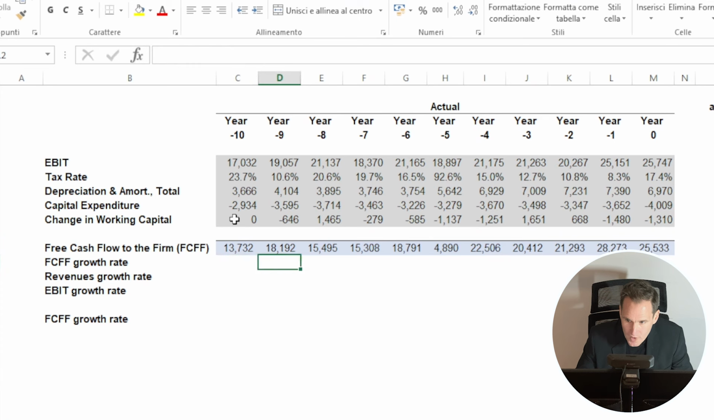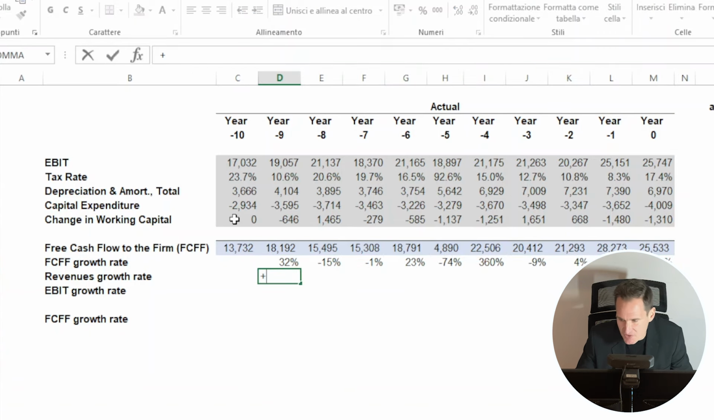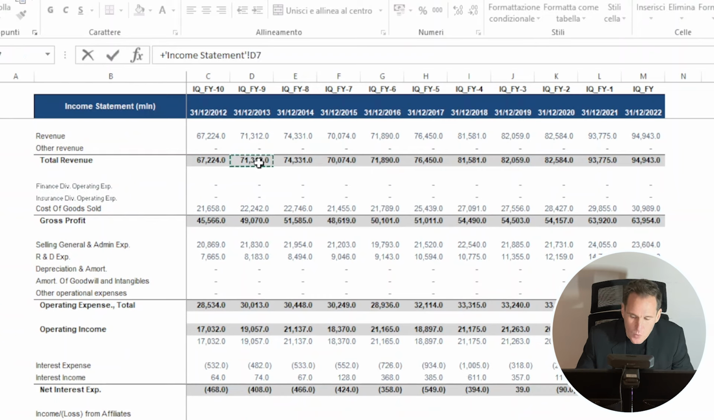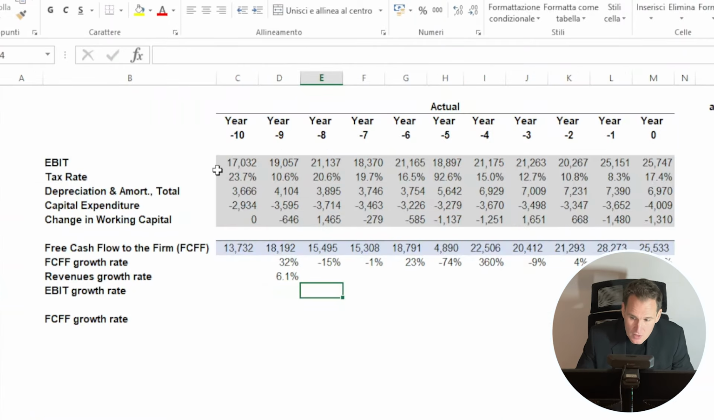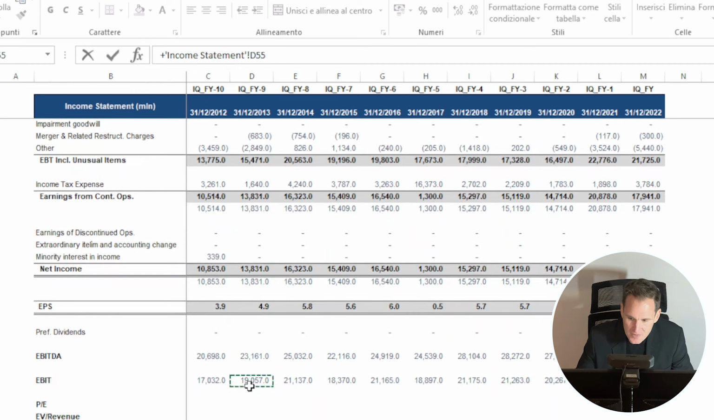So the first question that we need to address is the rate at which we will let this free cash flow to the firm grow in the next 10 years. Or said alternatively, how much do we think the business is going to grow its free cash flow in the next 10 years? We can look at the history of the company to understand how much it was able to grow. So let's compute the free cash flow to the firm yearly growth rate, the revenues growth rate from the income statement, as well as the EBIT growth rate from the income statement as well.